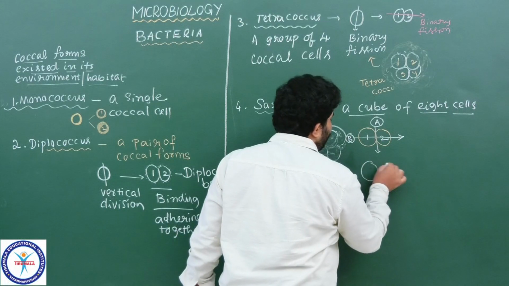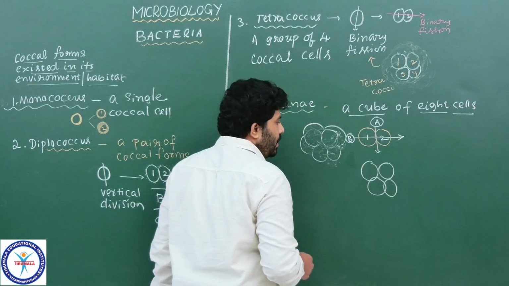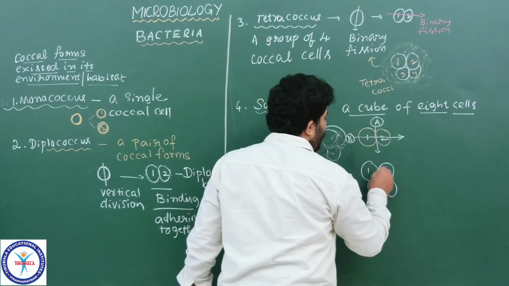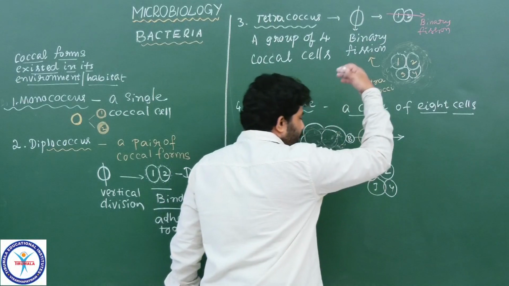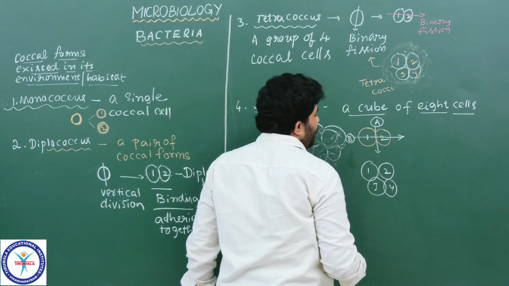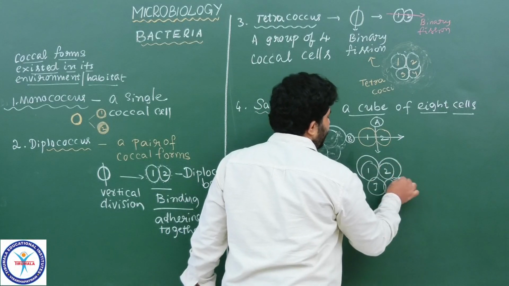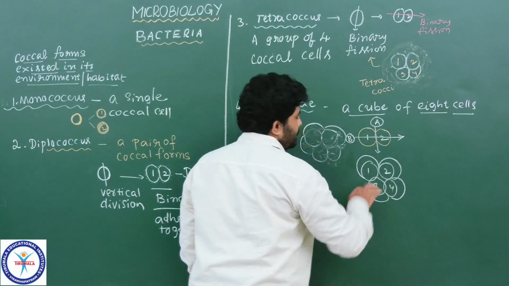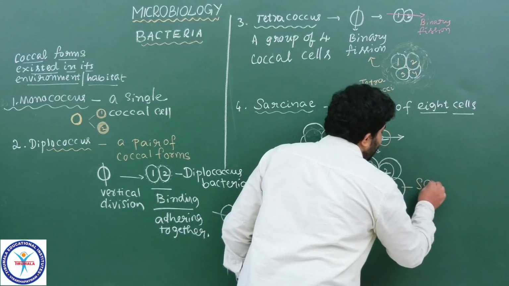Then it is going to form 4 cells. Now got the point? These are 1, 2, 3, 4 cells. This is the tetracoccus condition. The tetracocci condition is again divided vertically to form 4 individual cells like this.